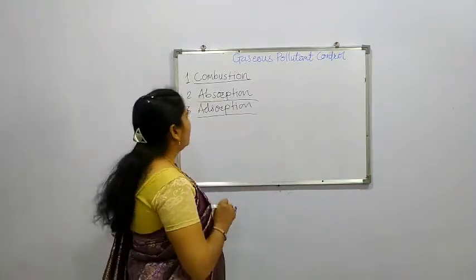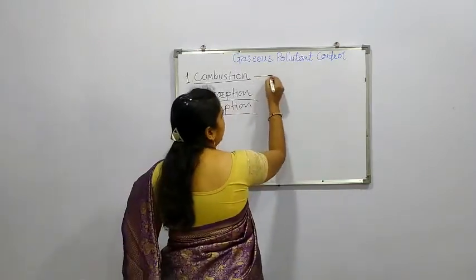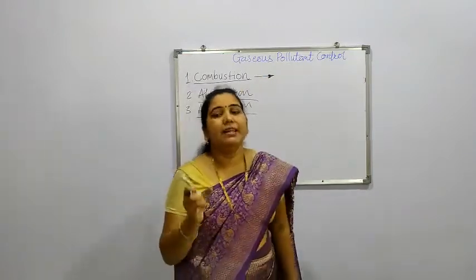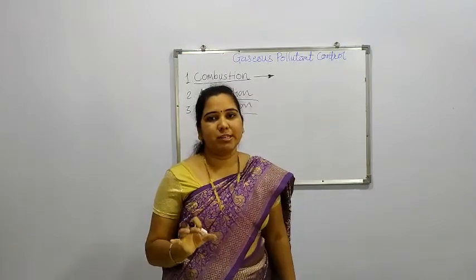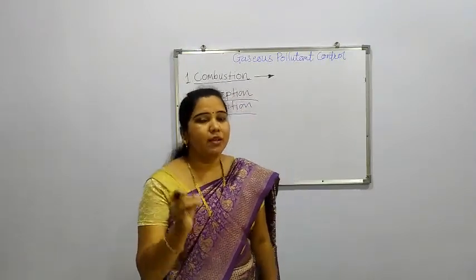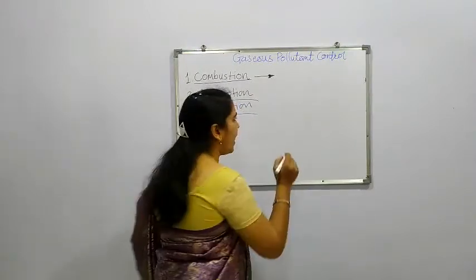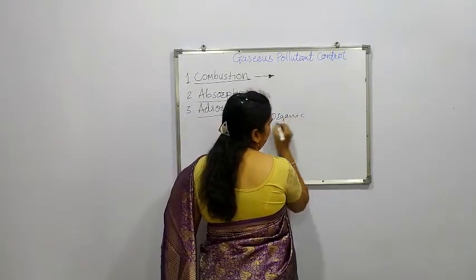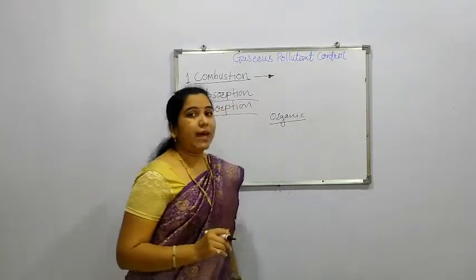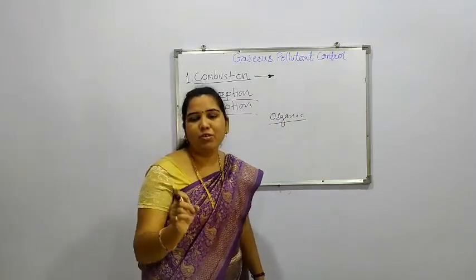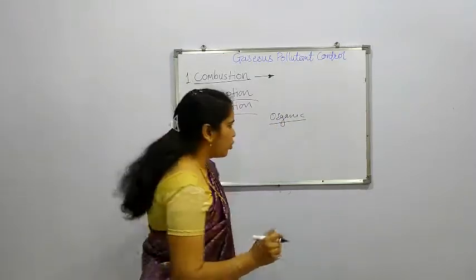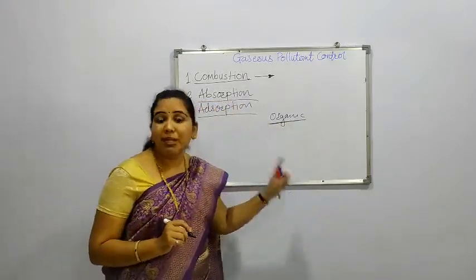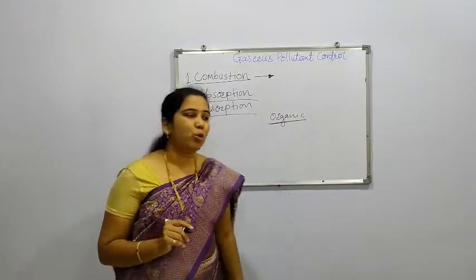So first of all, the method of combustion. In this method, combustion itself indicates that there is a combustible substance, particularly a substance which is organic in state. So organic types of pollutants must be there. That means it must have the presence of carbon and hydrogen. Then and only then the method of combustion can be used on this particular type of pollutant.